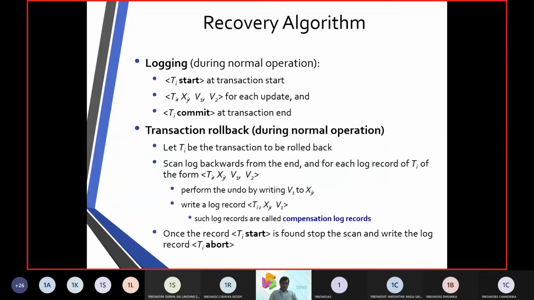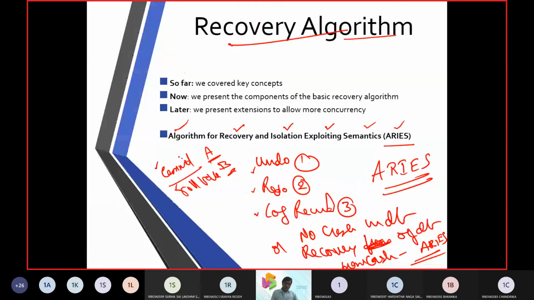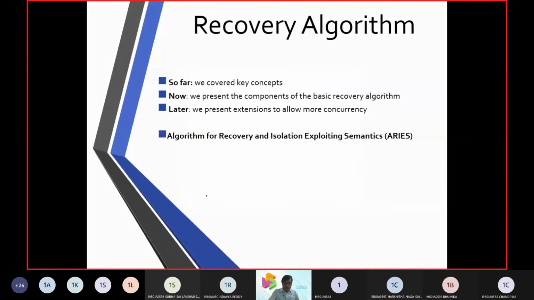So what is the recovery algorithm? The recovery algorithm is going to have an undo phase, it is going to have a redo phase, it is going to have a log record, and finally it works with commit and rollback. Next one.